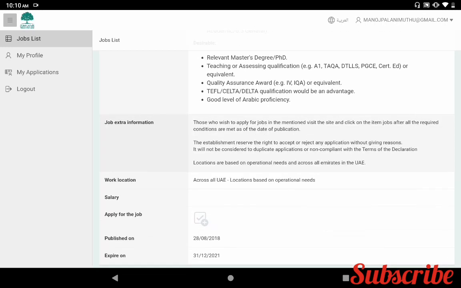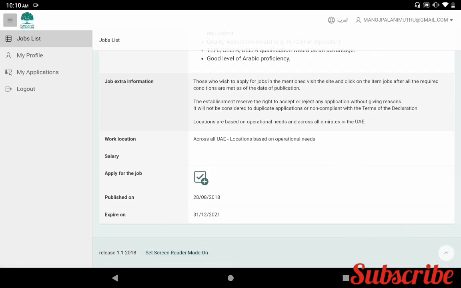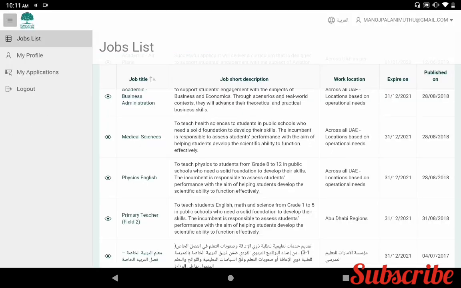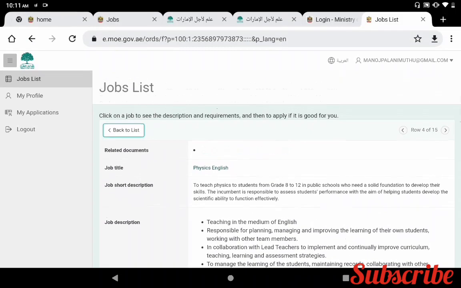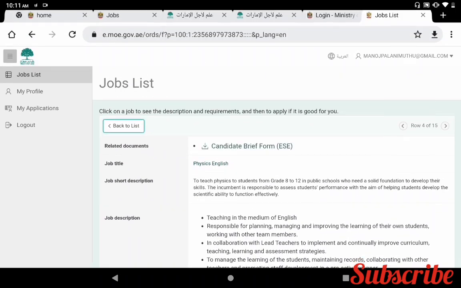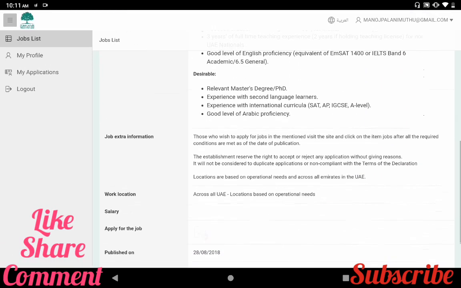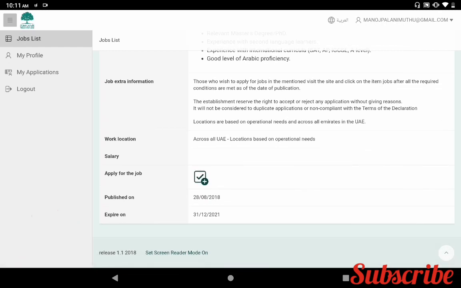For those jobs you wish to apply for, visit the site and click the jobs item after all the required conditions are met as of the date of publication. The next one is physics English. So you can click this link. You can get the candidate brief form and job descriptions, job requirement, job extra information. This job is also going to expire 31st December 2021.